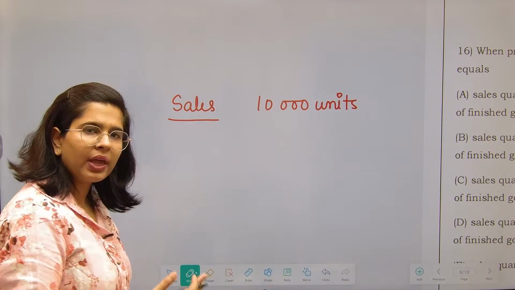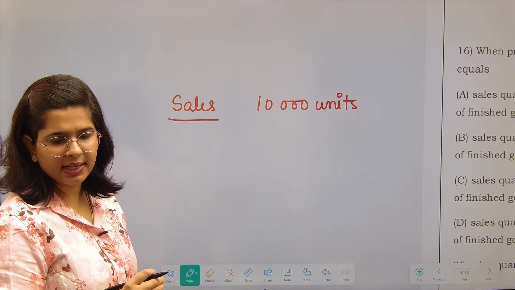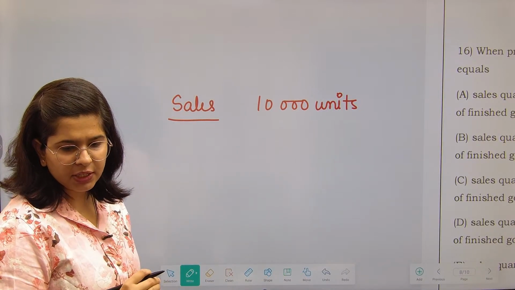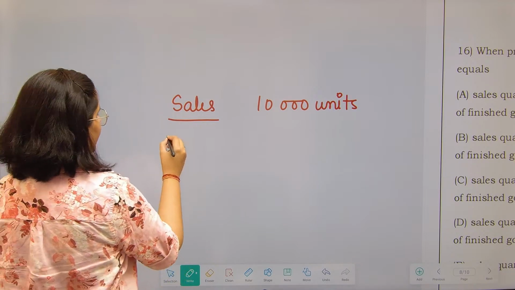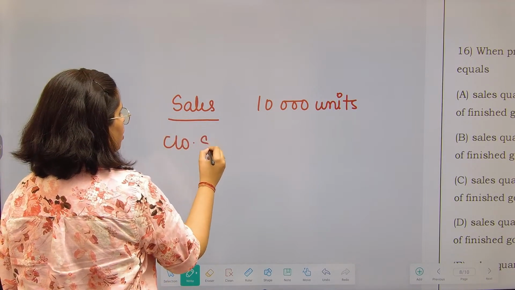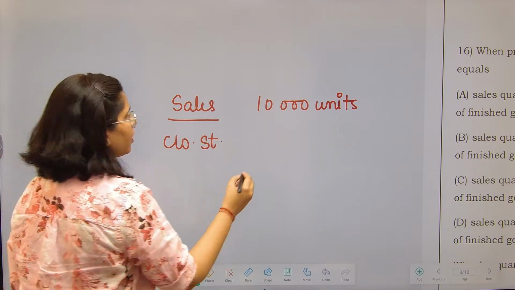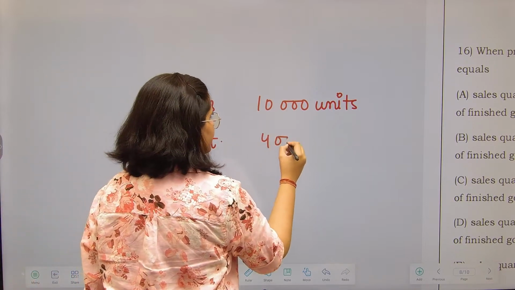And by looking at past circumstances, it is sure that in this case I will have a closing stock of 4,000 units.